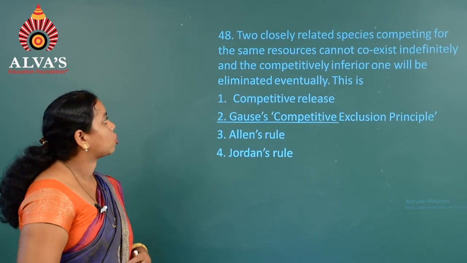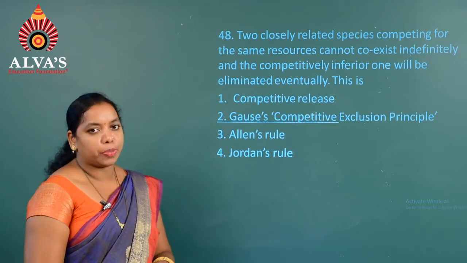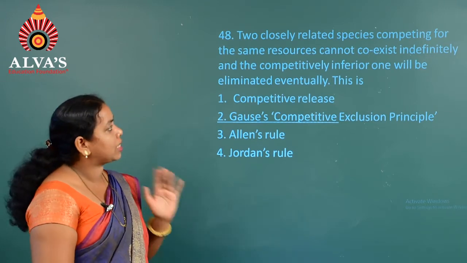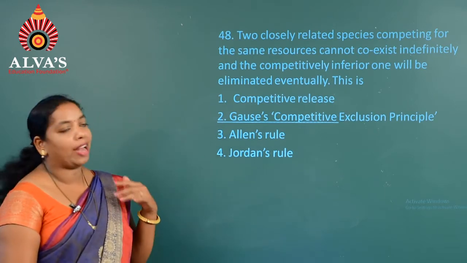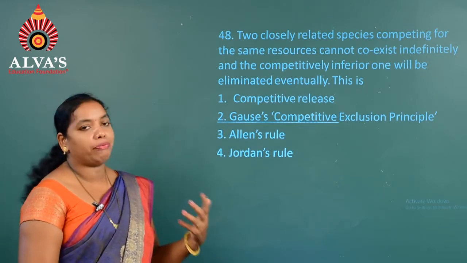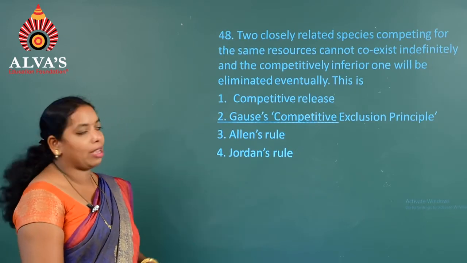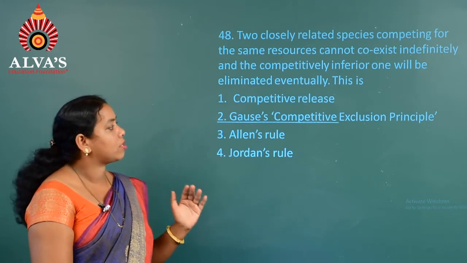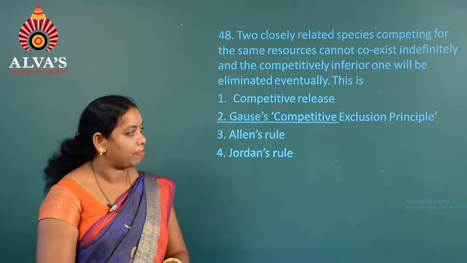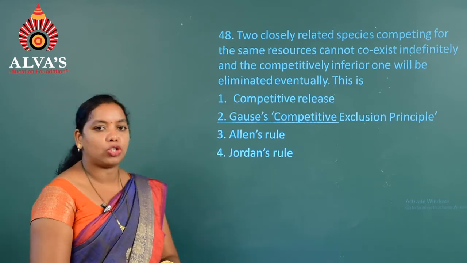Moving on to question number 48. Two closely related species competing for the same resources cannot coexist indefinitely, and competitively the inferior one will be eliminated eventually. The first option is competitive release, second is Gause's competitive exclusion principle, third is Allen's rule, and fourth is Jordan's rule.